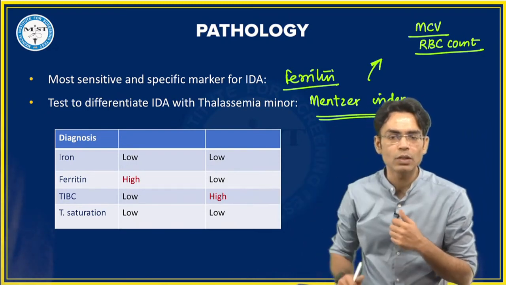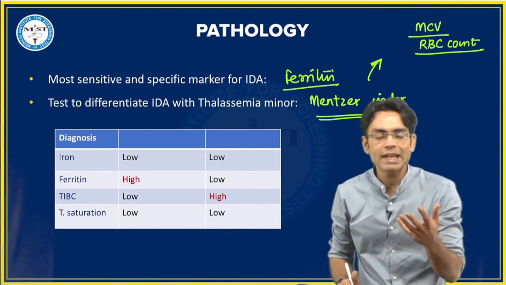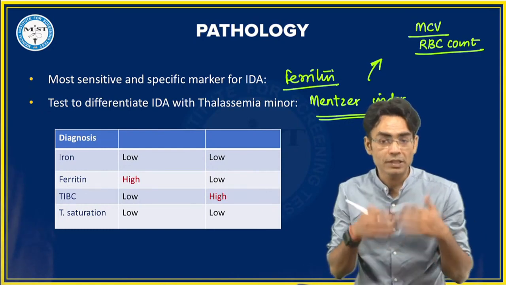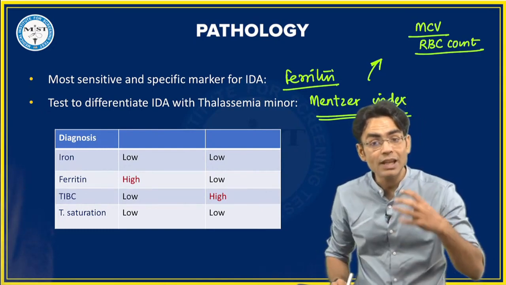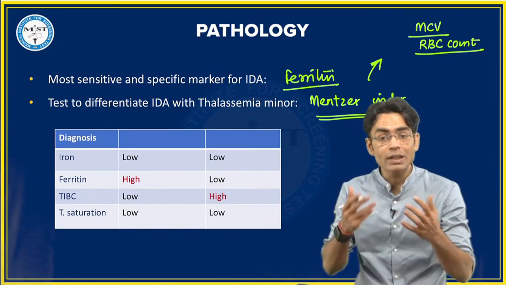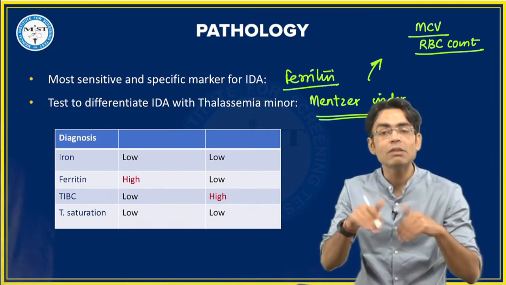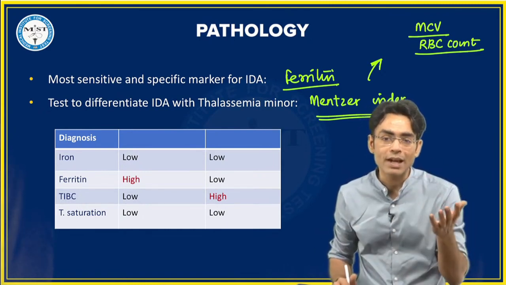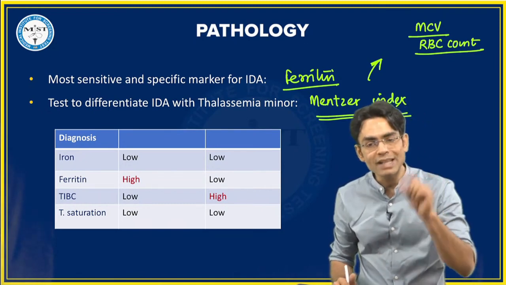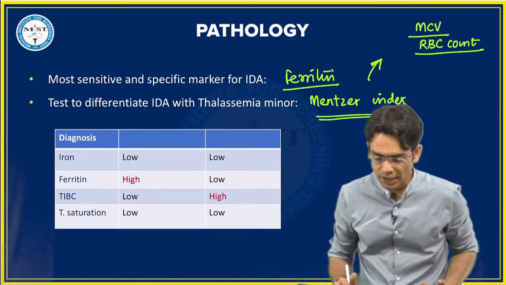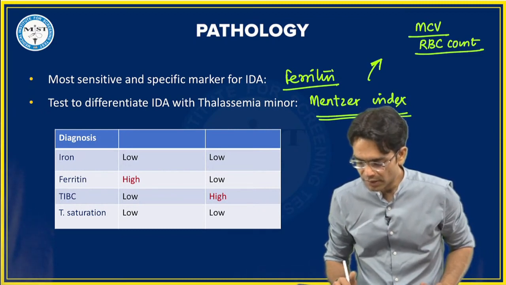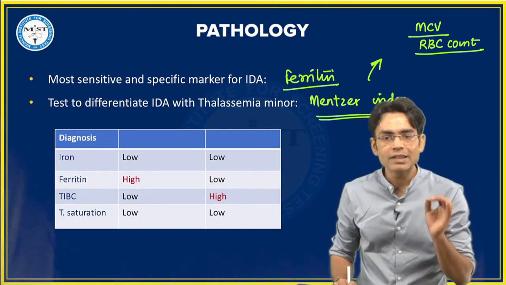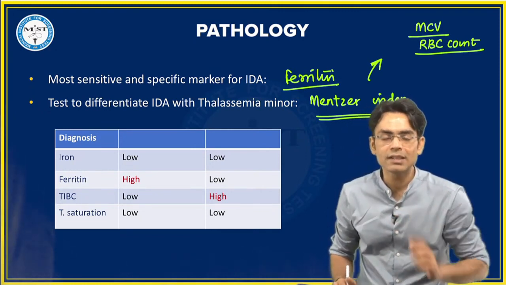So what we do is we do this particular test. What is IDA? Iron deficiency. The bone marrow is not functioning properly, it's a nutritional deficiency anemia. So overall the RBC count is very low in IDA, so the Mentzer index will be more. In thalassemia minor, the RBC count will not be that low as compared to iron deficiency anemia, so the value would be lesser than in IDA. If the Mentzer index value is more than 13, it is IDA, and less than 13 is thalassemia minor.